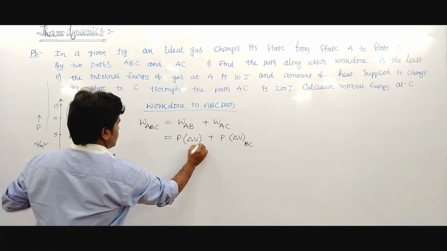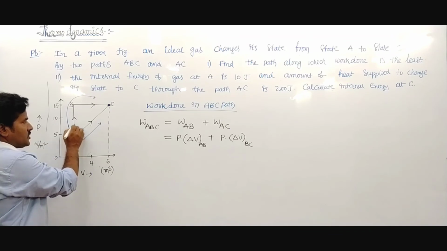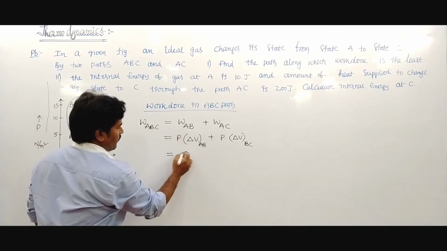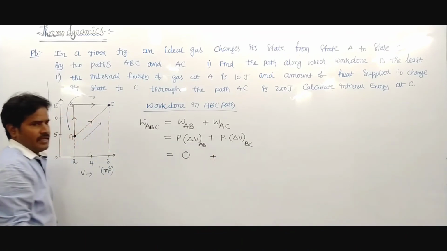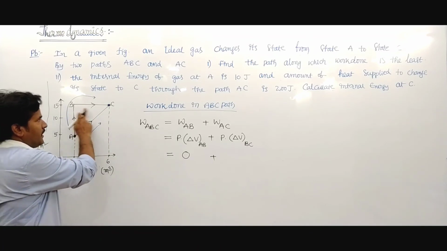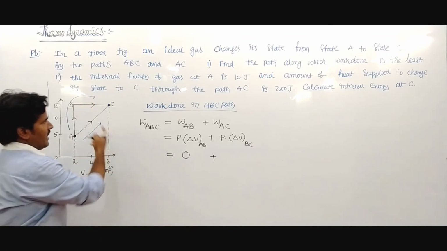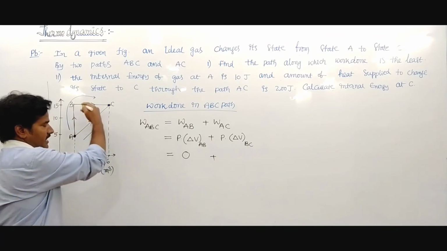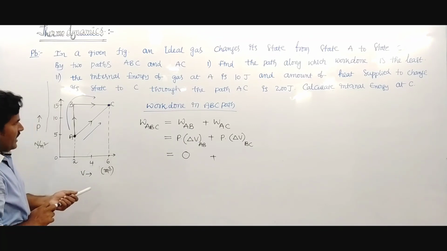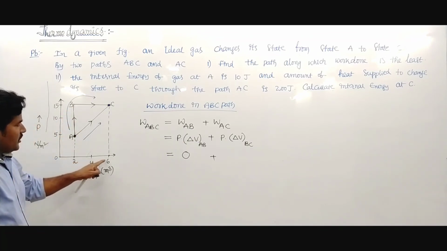Here from A to B, volume remains constant, so the work done becomes 0. And pressure into change in volume from B to C is the area under BC. Area under BC is length into breadth.